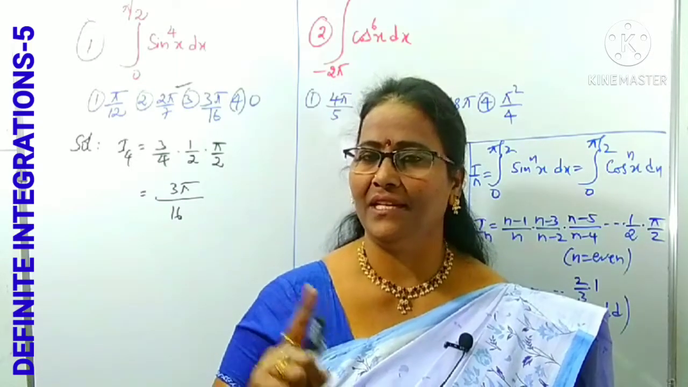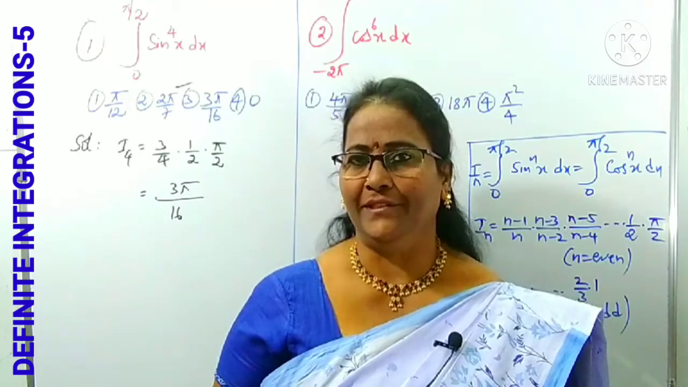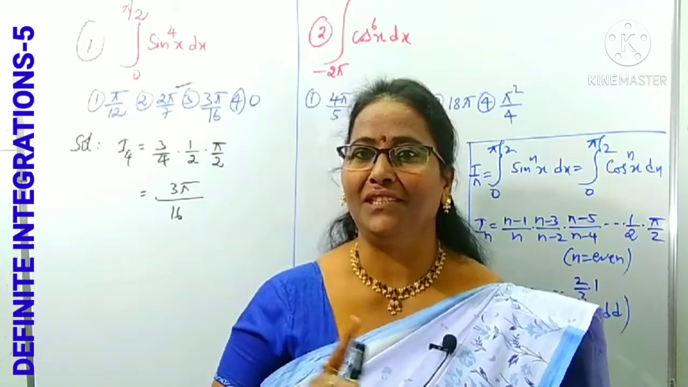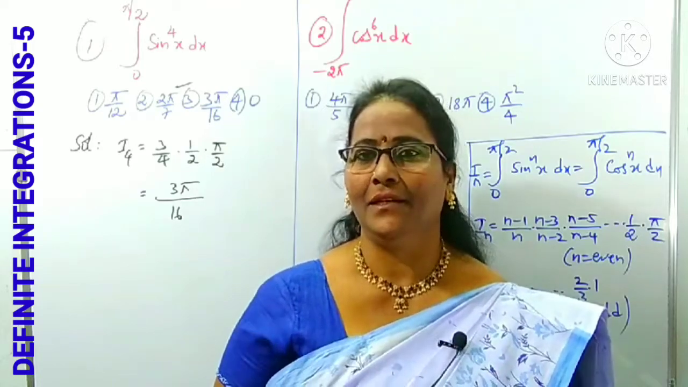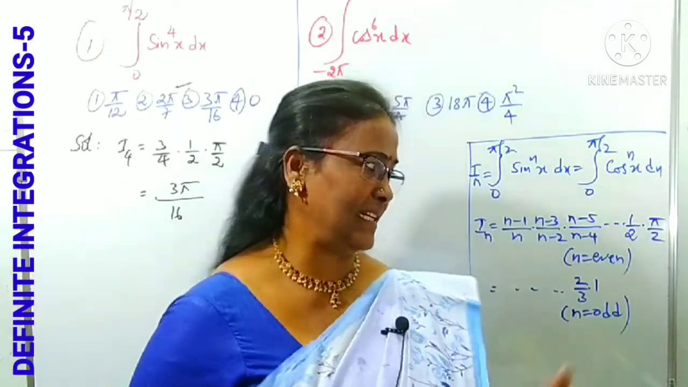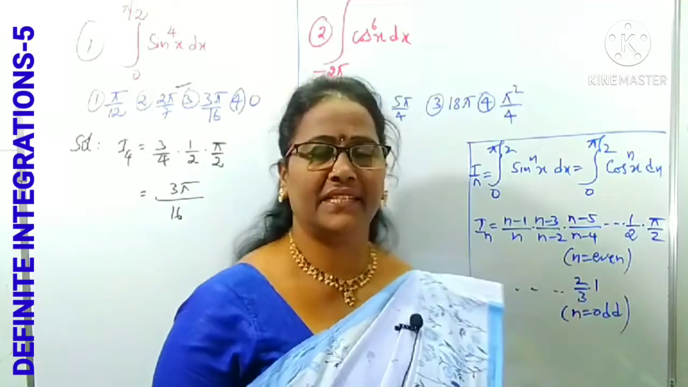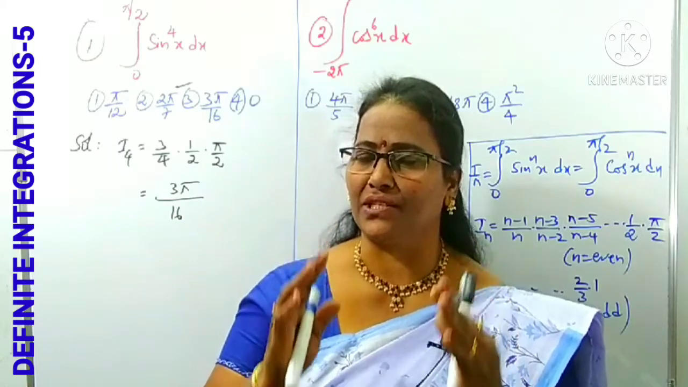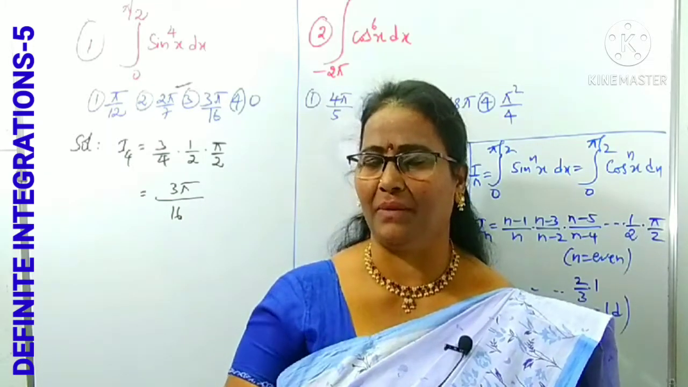2 by 3 you can get, and immediately you can take 1. No need to take 1, you can stop there. Then simplify it. There is also a small hint, and easily you can do it. What is that hint? By this question you can get it. And when n is even, what is the value? 1 by 2. Then you can write 1 by 2, and immediately you can take pi by 2.